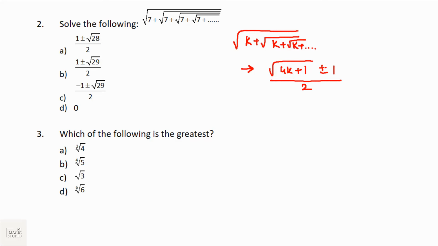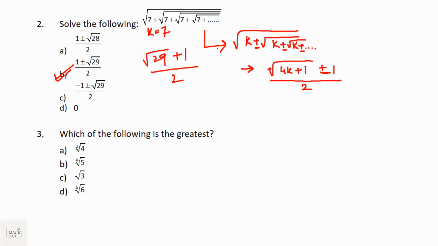If these are all positive signs, we will use the plus sign, and if these are minus signs, we will use the minus sign here. And in front of root 4k plus 1, we can use a plus minus sign as it has been showing up in these options. So since the value of k is 7, our answer is 7 into 4, 28, plus 1, 29. And since all are positive signs, it is plus 1 by 2, which fits option B straight away. So no need to solve it unnecessarily.